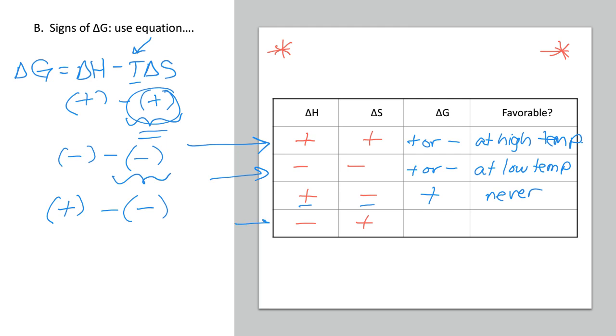If I have my next one right here, a negative delta H value, and I subtract a positive number, that is always going to give me a negative answer for delta G, and it will always be considered a spontaneous reaction.